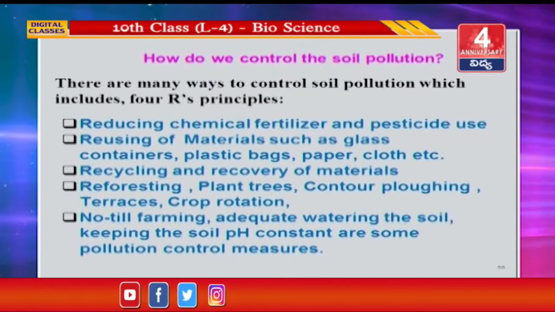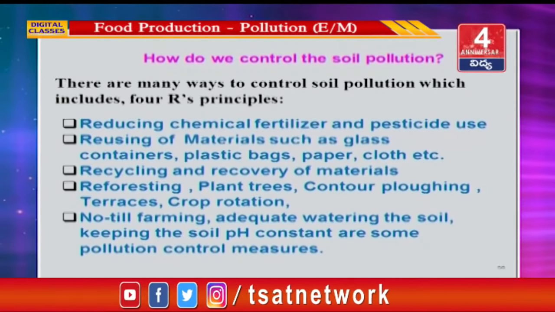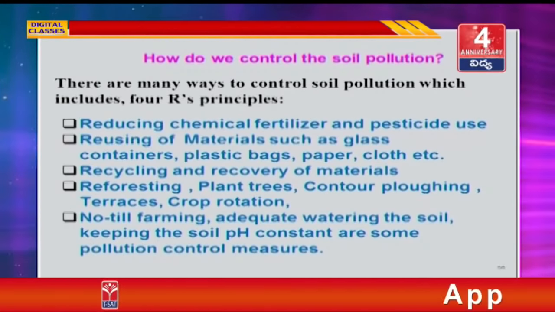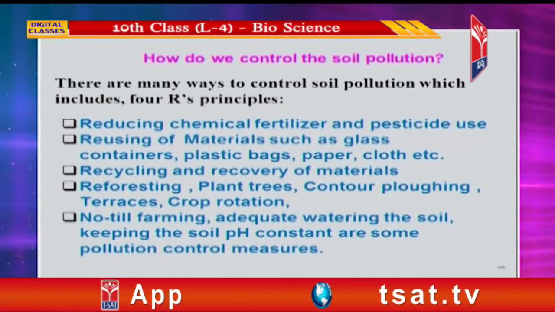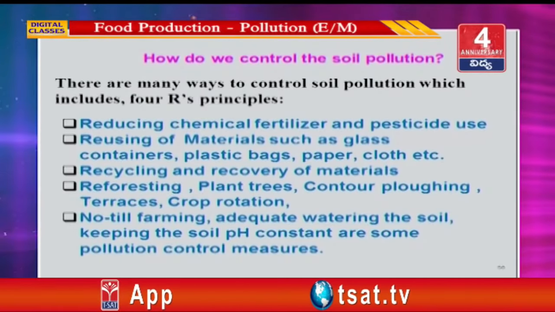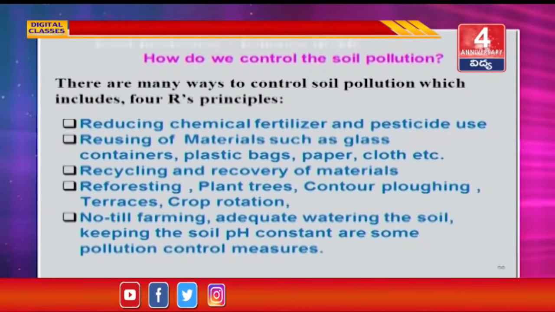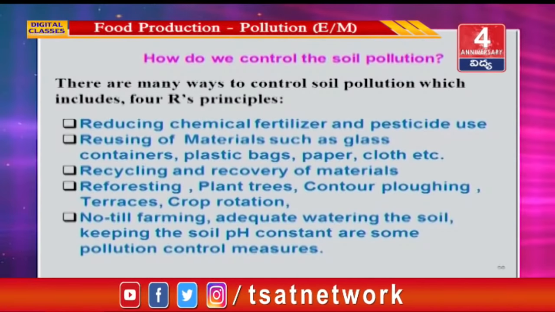How do we control soil pollution? There are many ways to control soil pollution, which include the 4 R's principle: reducing chemical fertilizer and pesticide use, reusing materials such as glass, containers, plastic bags, paper, cloth, etc., recycling and recovery of materials.